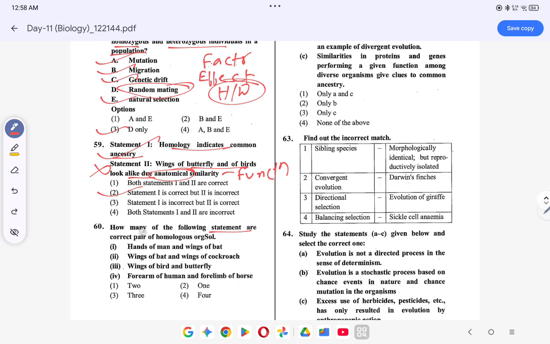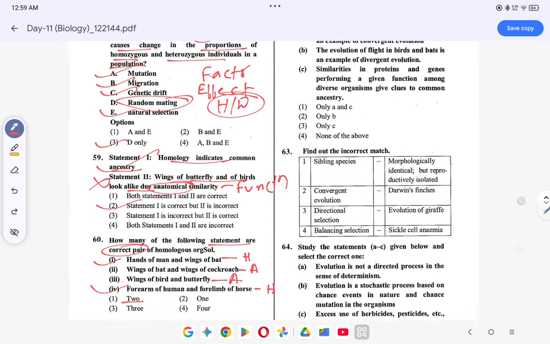Following statements are correct pair. Correct pair है. Hind wings of mean are correct pair of homologous organ. Hands of man and wings of bat. Homologous. This is homologous. Wings of bat and wings of cockroach. This is analogous. Wings of bird and butterfly. Again, this is analogous. Forearm of human, forelimb of horse. This is homologous. तो ऑप्शन क्या हो जाएगा? 1 and 4. तो ऑप्शन क्या हो जाएगा? 2. Coming to your next question.